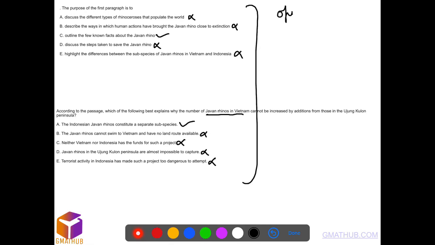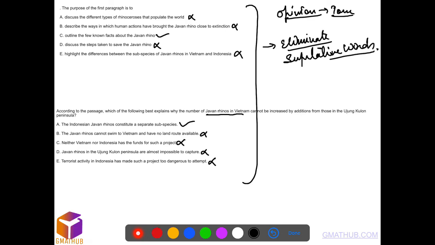So, what is our learning? First, we need to pick the opinion and then the tone of the passage. Second, eliminate or avoid superlative words. These are a few learnings, and these are applicable in every RC. It's not just one kind of RC, it's there in every kind of RC.